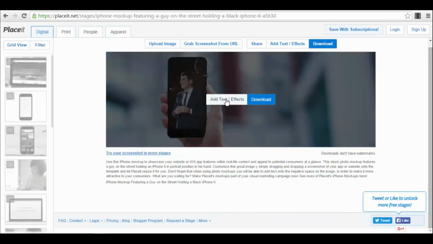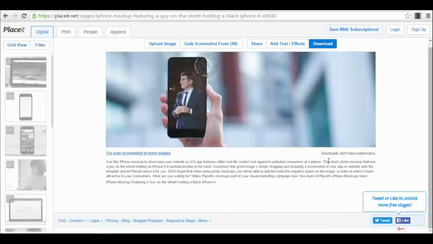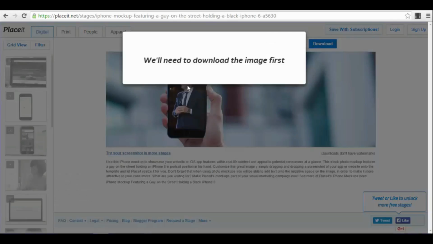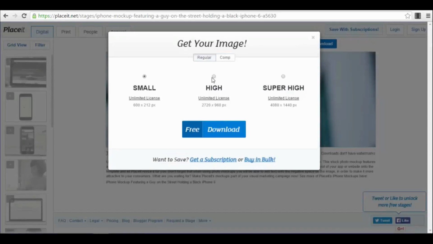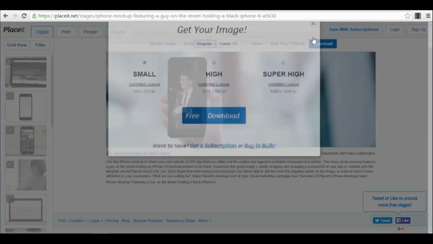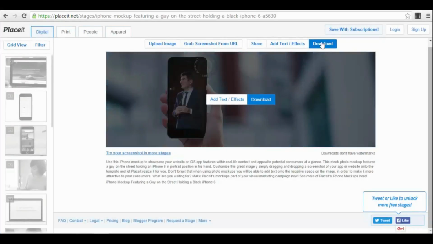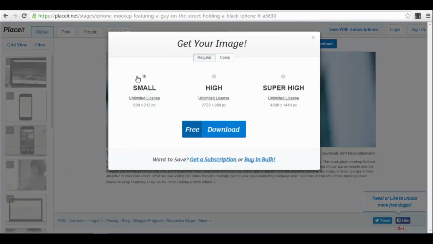As you can see here, you can add text effects and you can download, and you have a small watermark here, but it states very clearly that downloads don't have watermarks. So you can share it already, you can grab a screenshot from a URL, you can add some text and effects. For example, we select the download image, and after that you can add the text, the effects, and so on. If you click on download, let's see, we just select the small version.